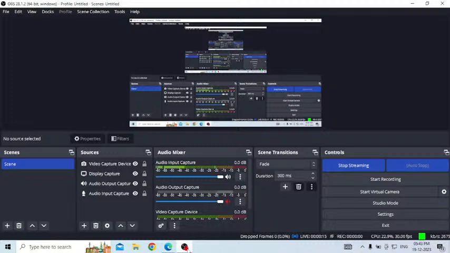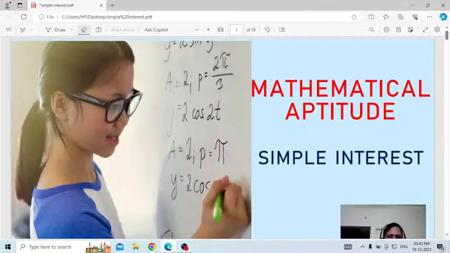Here I am taking the class CTET 2023 Paper 1. The topic is mathematical aptitude. In that one the subtopic is simple interest. Here I am going to discuss a few important questions based on the topic simple interest.